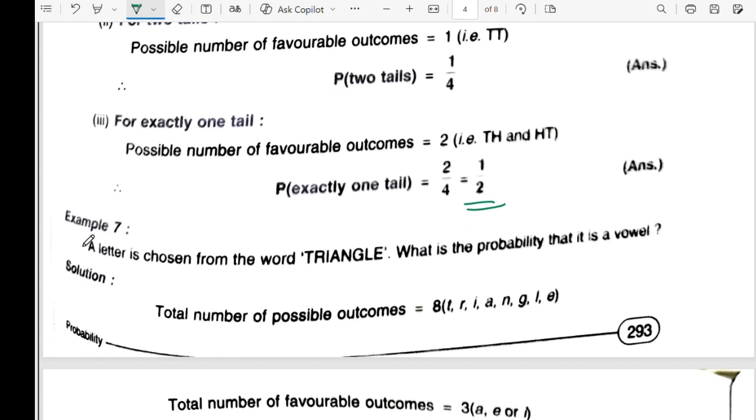So see example 7. A letter is chosen from the word triangle. What is the probability that it is a vowel? So the vowels are A, I, A, E. Total 3 among the total number of letters: 1 2 3 4 5 6 7 8, so 3 by 8. Was that tough? Are you understanding?